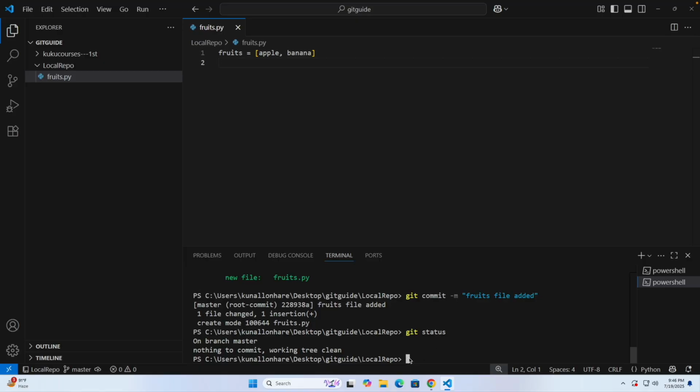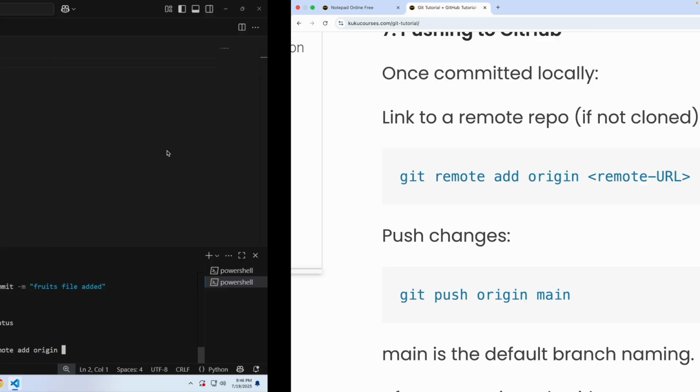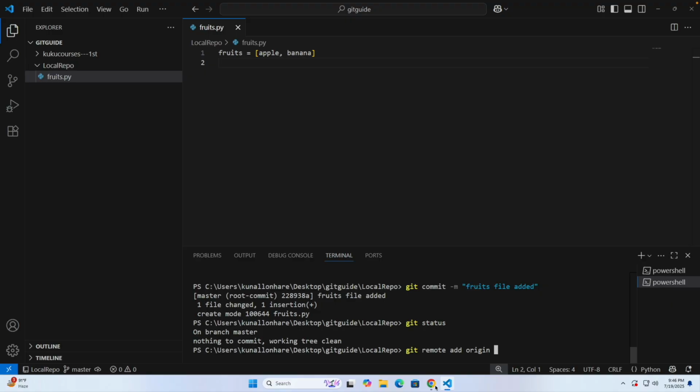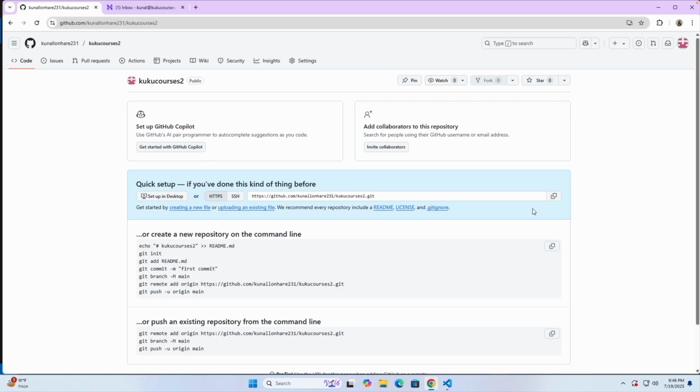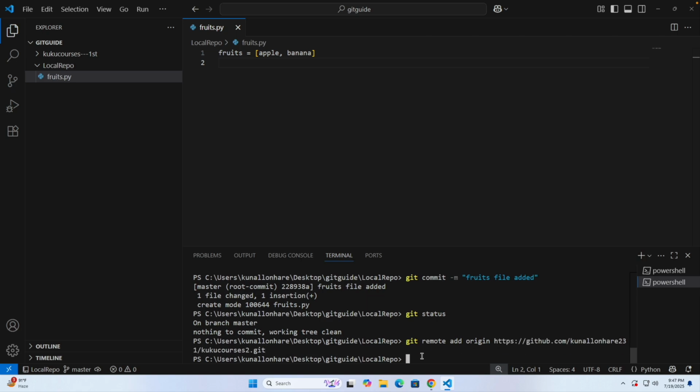If you paste it here, instead of the remote URL, remove the placeholder and copy the HTTP URL you have for this repository, then go here, paste the URL and click on enter. Now the things are properly done. That's the best thing we have done.